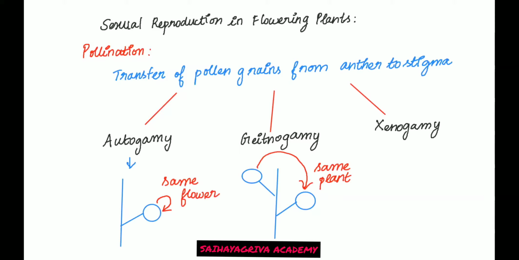Now in xenogamy, the term xeno itself means strange. So in xenogamy, you will be considering two different flowers on two different plants altogether. So this is one plant and you have another plant.